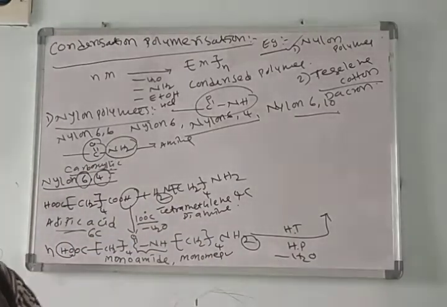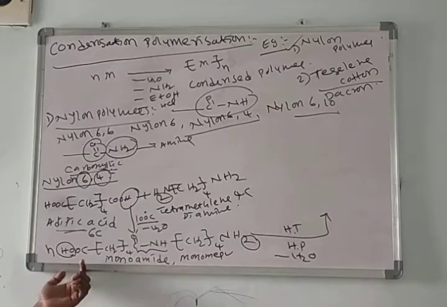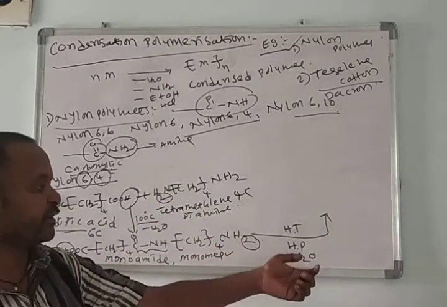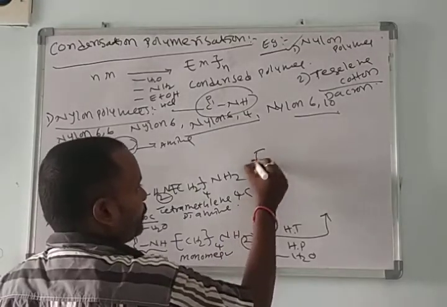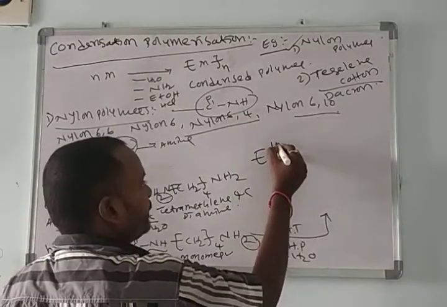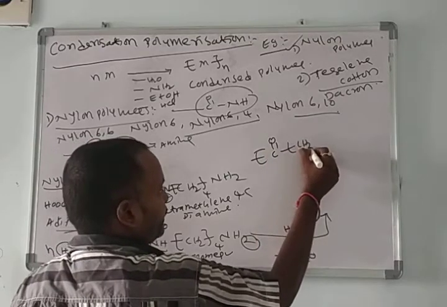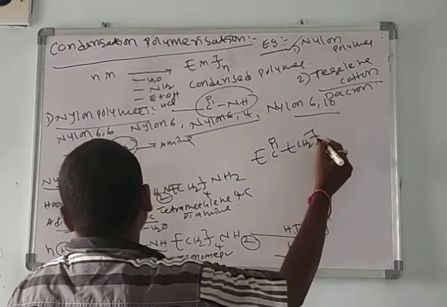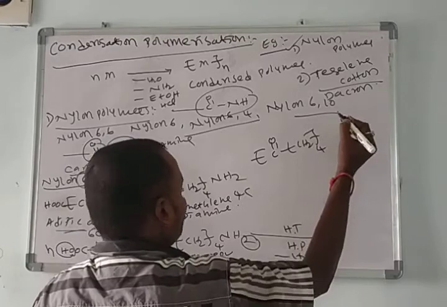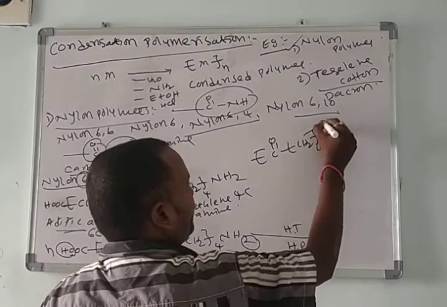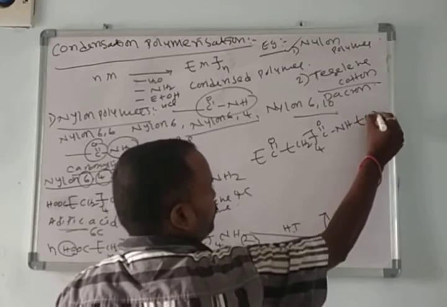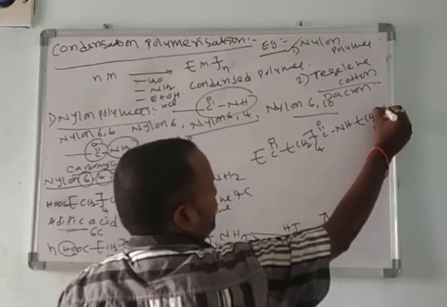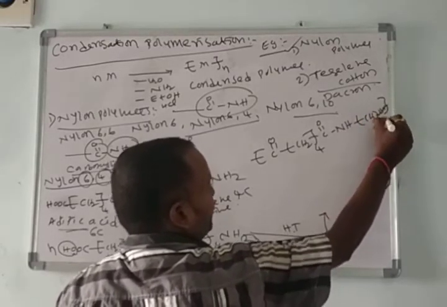First molecule OH, second molecule H, lose in the form of water and form the C double bond O over here and form the nylon 6,4 polymer: C double bond O, NH, CH2 taken 4 times, NH taken n times.